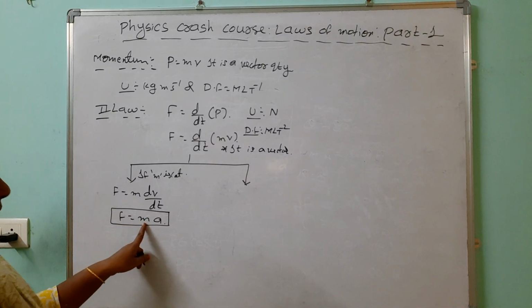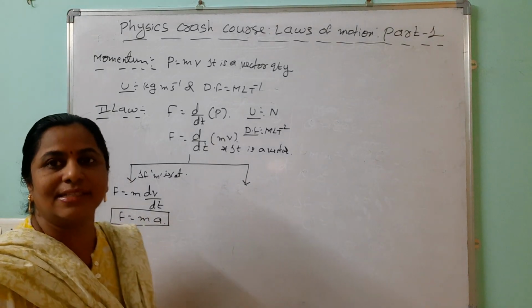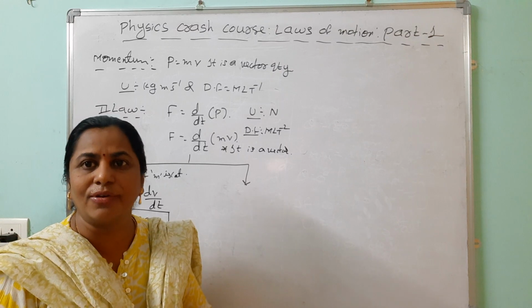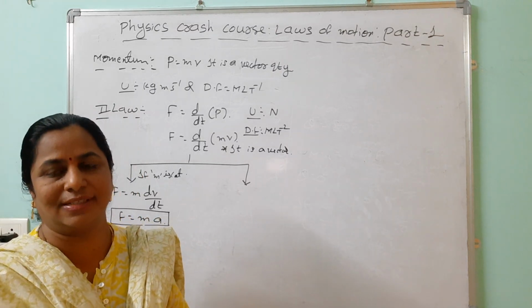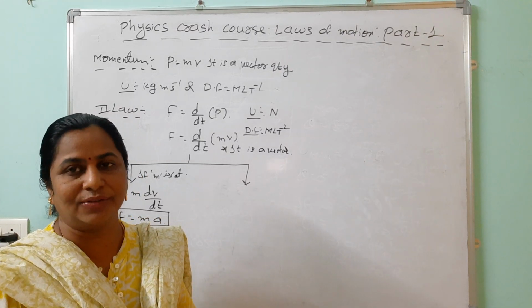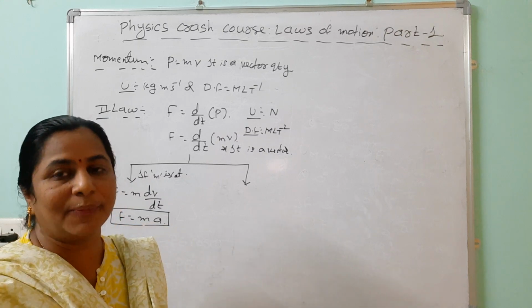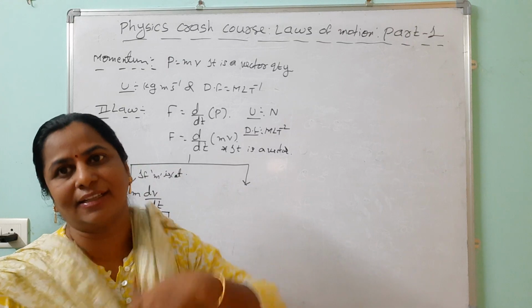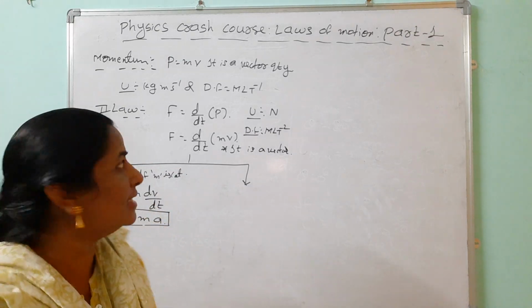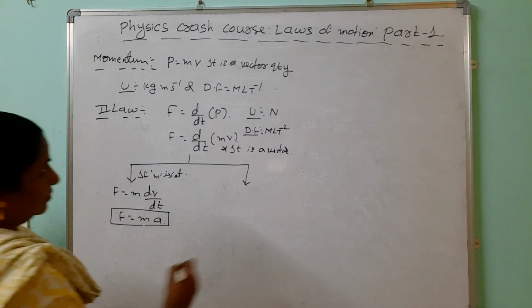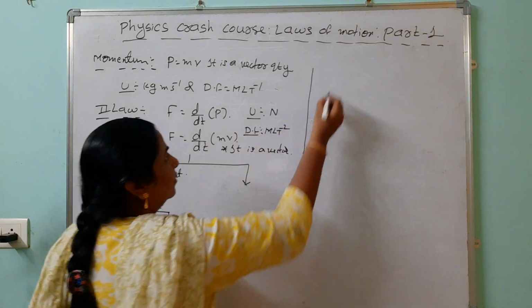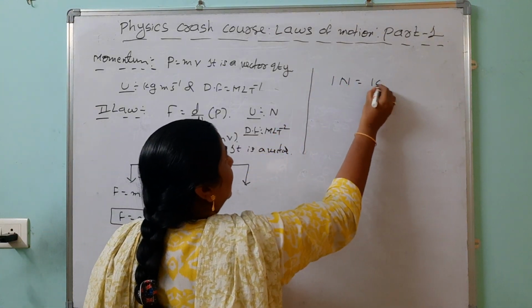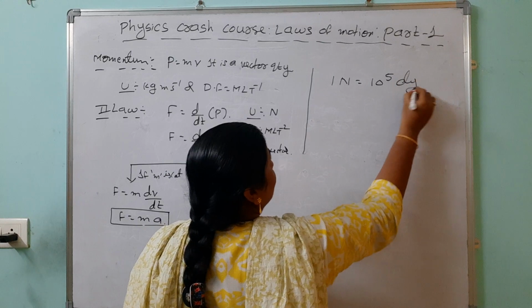Suppose mass is 4 kg and acceleration is 10. What is the force? 4 into 10, 40 newtons. Like that we can find the force. And you remember that for force there are many units. In the SI system we take the Newton. In the CGS system it is the dyne. What is the relation? 1 Newton equals 10 to the power of 5 dynes.